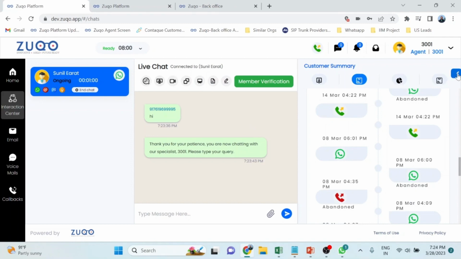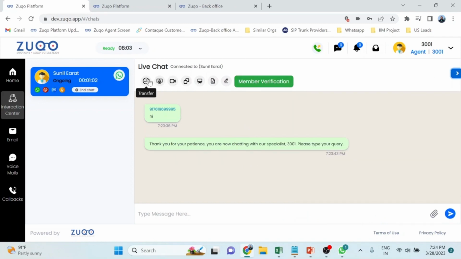It has a whole set of other benefits as well. Similar to a voice call, we can transfer the WhatsApp conversation to any other agent. You can conference with another agent, or you can screen share. You can co-browse with the customer. Let's say a customer has difficulty filling up an application form, or you want to run through a brochure with the customer. You can use the co-browse provisions to share those applications and meet the customer's requirements. Similarly, you can also initiate a KYC request so that the complete onboarding process can be done.